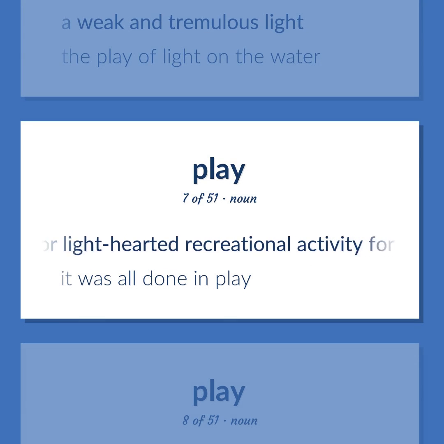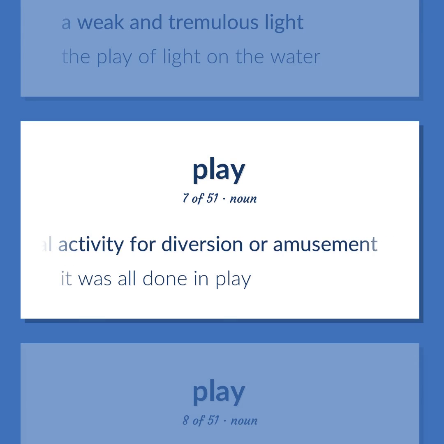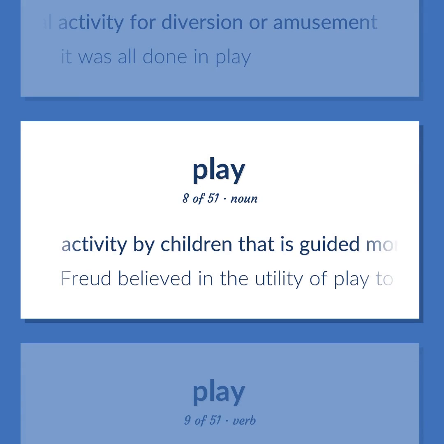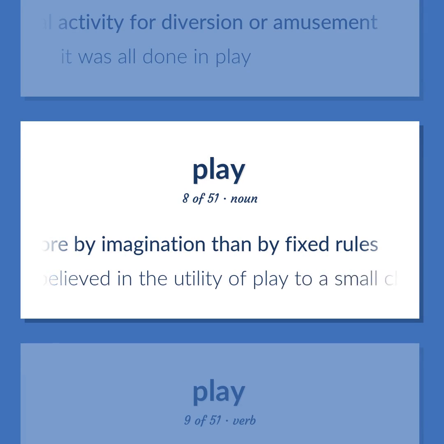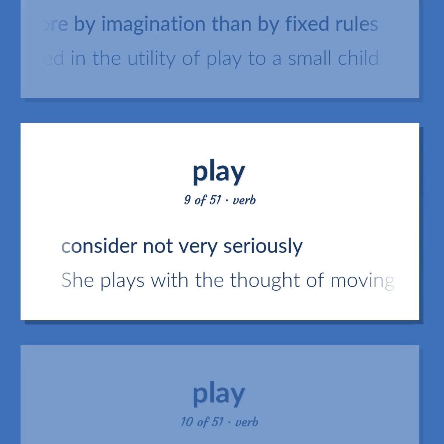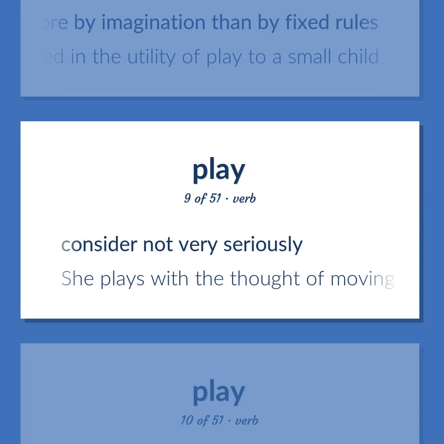Gay or light-hearted recreational activity for diversion or amusement. It was all done in play. Activity by children that is guided more by imagination than by fixed rules. Freud believed in the utility of play to a small child. Consider not very seriously. She plays with the thought of moving to Tasmania.